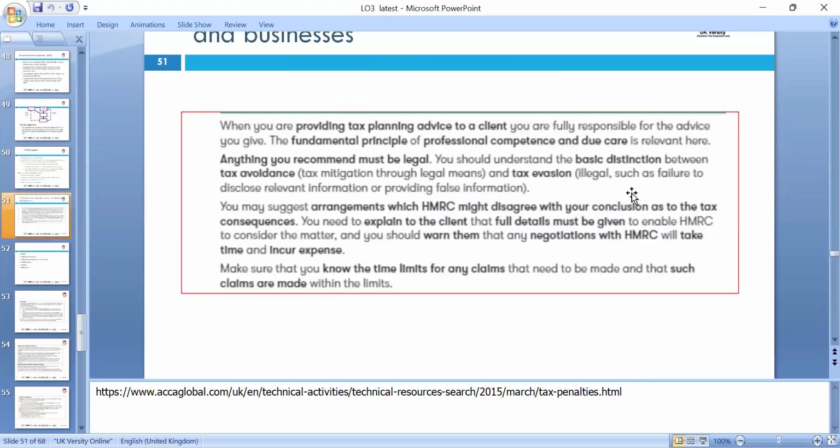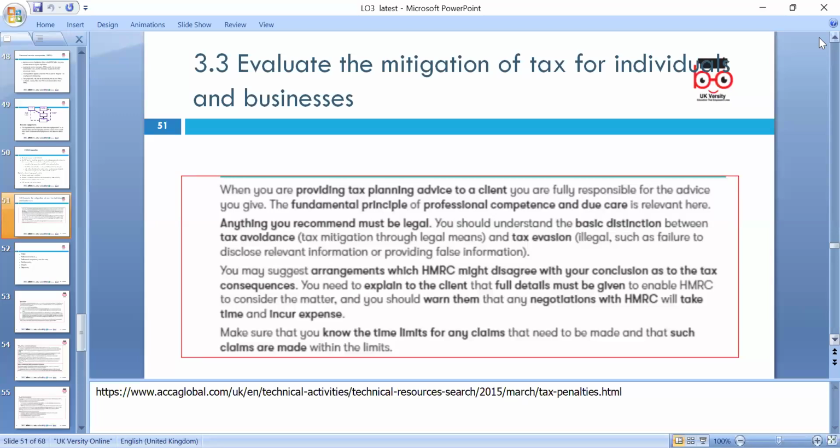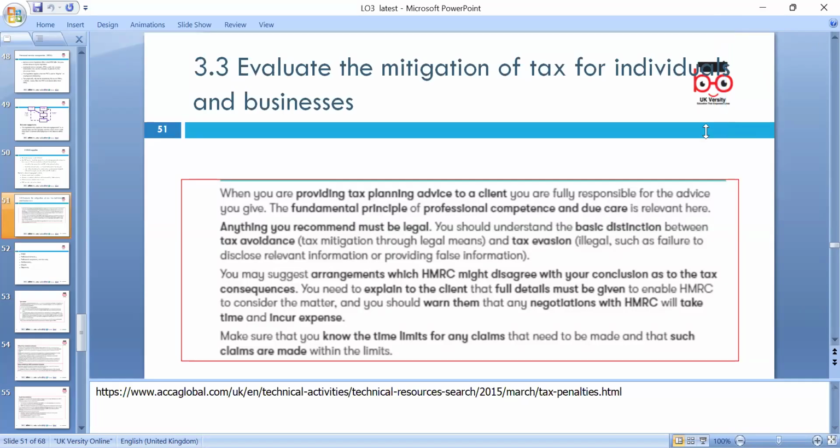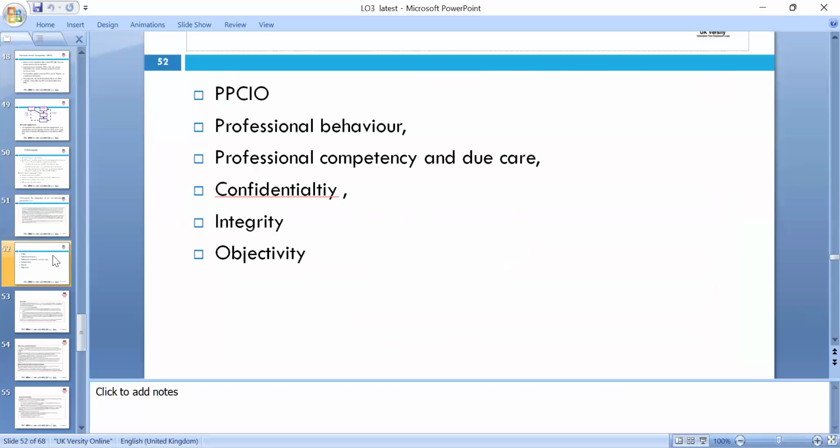Okay, sometimes, if you want to work toward the merit criteria, evaluate the mitigation when you provide tax planning advice to the client, and you take full responsibility for the advice. Given the fundamental principles, we need to look at ethics and the arrangement with HMRC. If you disagree with the conclusion on the tax consequences, explain to the client the full details of the position given to HMRC and consider the matter accordingly. Of course, I included the link there; please look at the current professional code of ethics, which we discussed earlier.